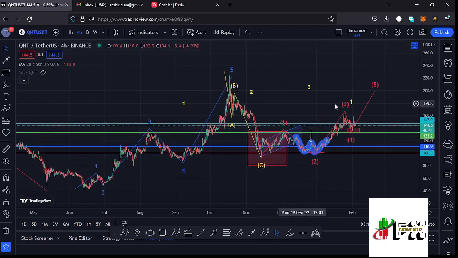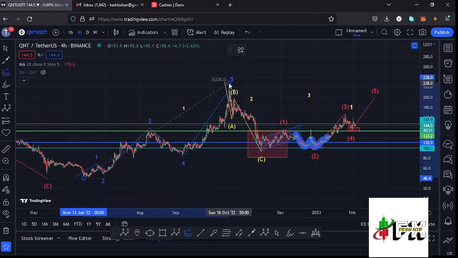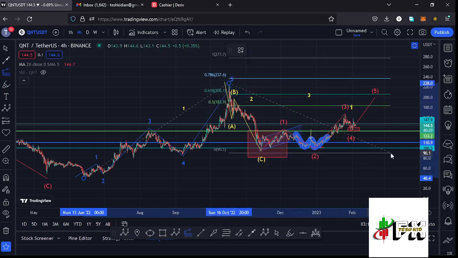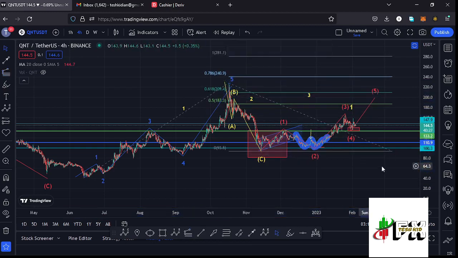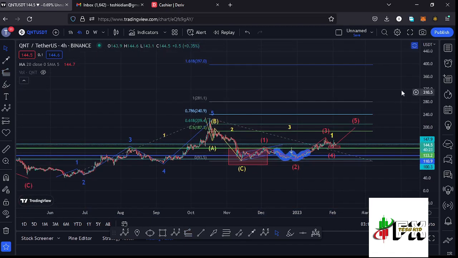And by first sketching out a minimum target area to the upside in the formation of this wave 3, using a trend-based Fibonacci, connecting it from the low of the first wave to the high of that wave 1, then dragging the fibs to the low of the second wave, that gives me a minimum target area to the upside in the formation of that wave 3 at the fib level 1.618, which perfectly lies at around the $397 mark. And that is the minimum that I'm expecting this higher Elliott wave count 3 to the upside to do.